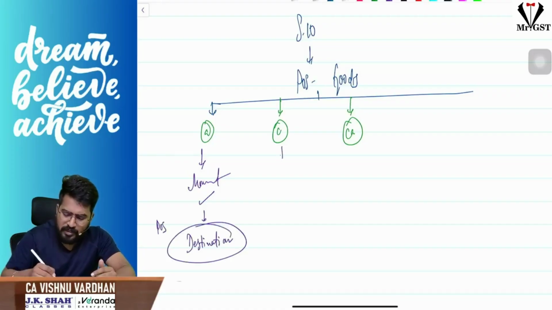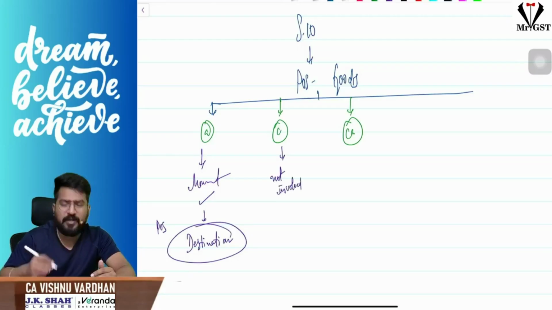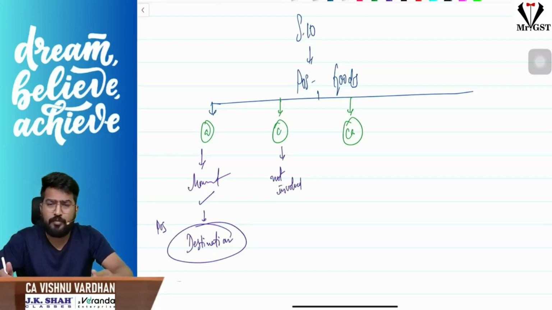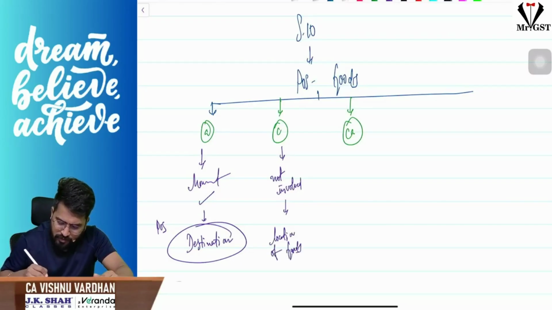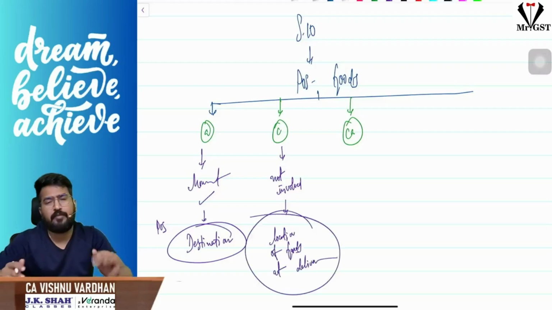No sir, movement is not involved. For example, you are going to a mobile showroom and buying the mobile. Is the movement of goods involved? Moving the mobile from one place to another place? No. So then what is the place of supply? Location of goods at the time of delivery. Okay, that will be the place of supply.